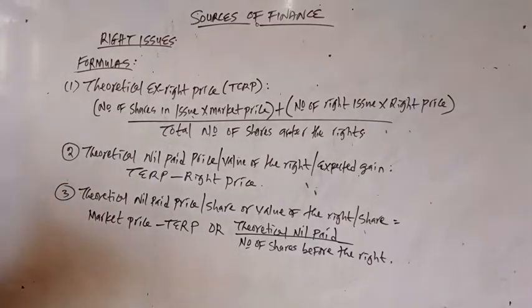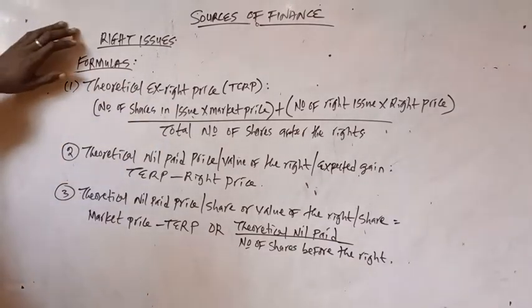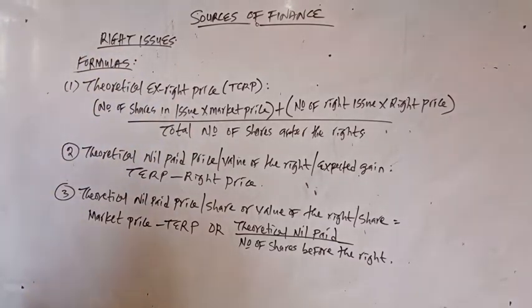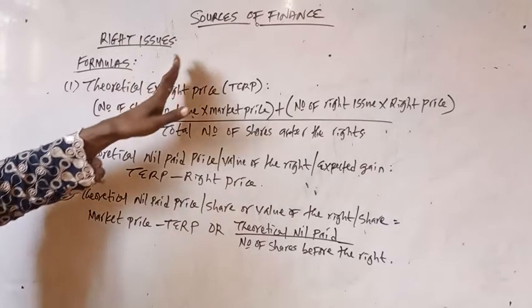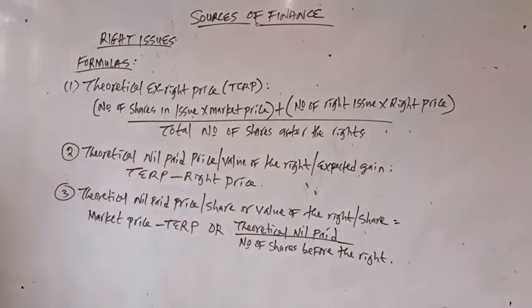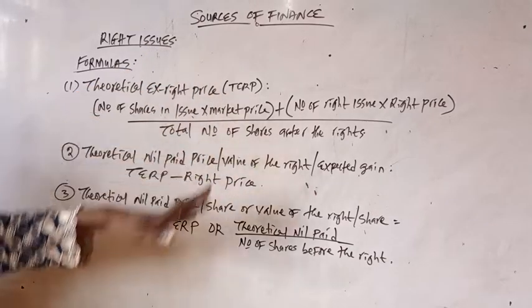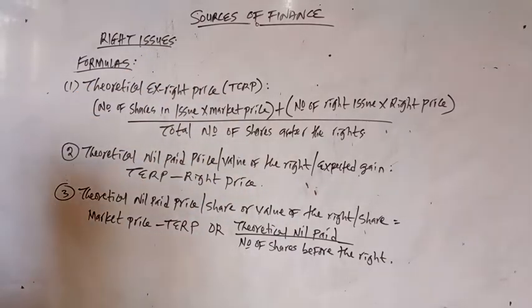So, companies use right issue as a source of finance, most especially if they don't want to dilute control. The underlying factor is that right issue is a source of finance, as number one. So if they sell these rights to existing shareholders, it means they are going to bring in more funds, which is a source of finance. They have raised finance from there.